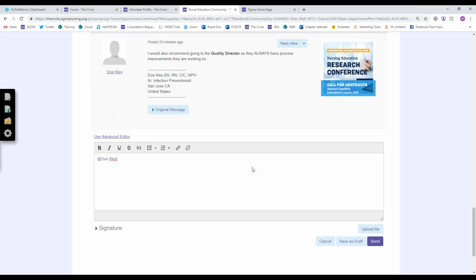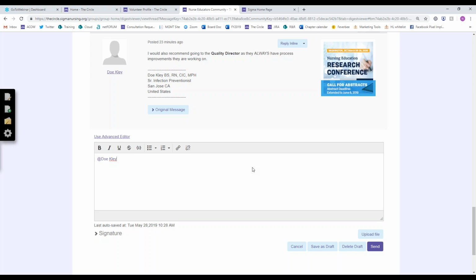The other new feature is discussion notifications. This is a little bit different than how it used to be, but now the circle will send notifications based on the communication that you have done on the circle. So if you start a discussion thread, you'll immediately get an email when someone replies. If you reply to a thread, that means you've subscribed to it, so you'll start to get emails when anyone else replies.